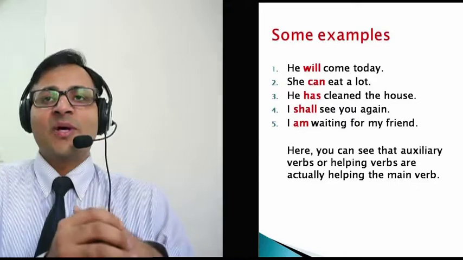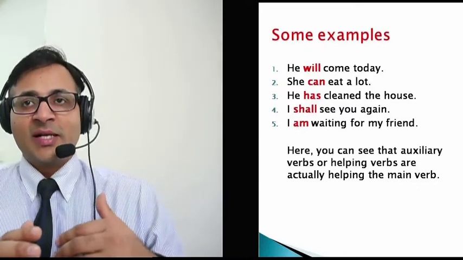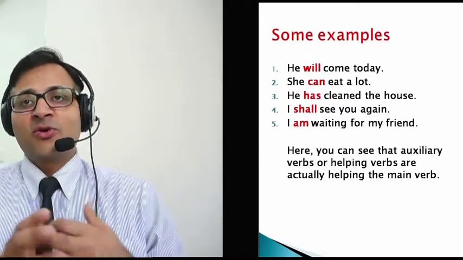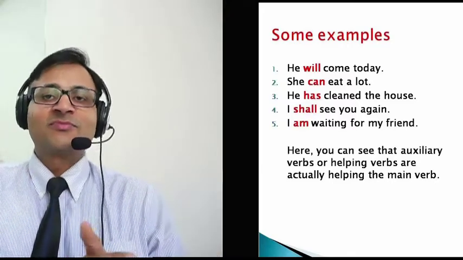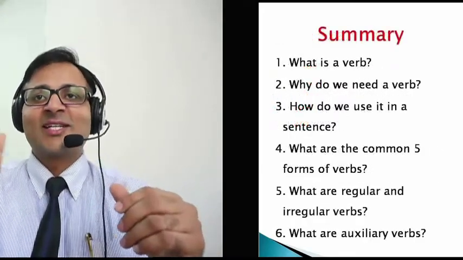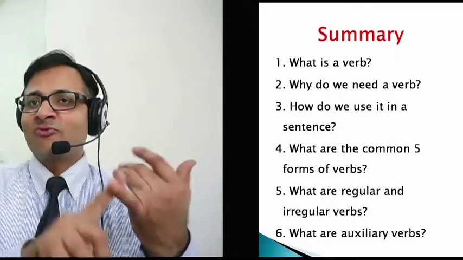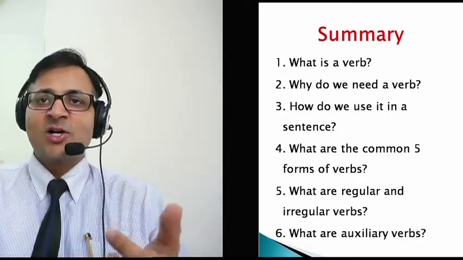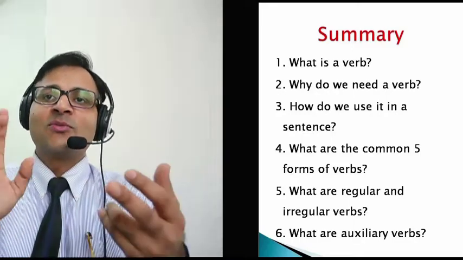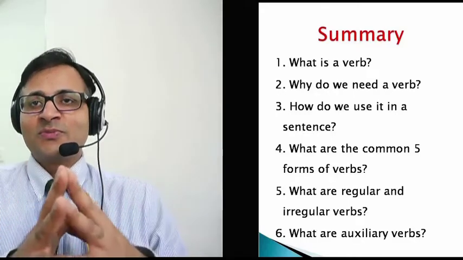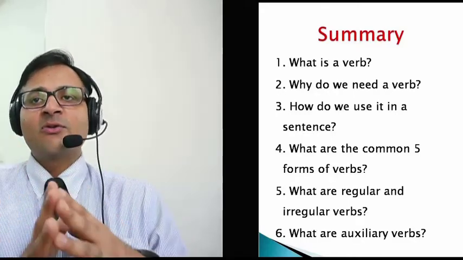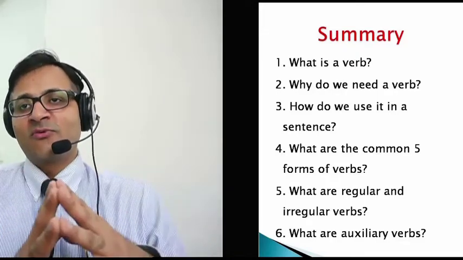I shall see you again. I'm waiting for my friend. Here you can see the auxiliary verbs. They're helping the main verbs. I've done it. I've clarified it before. So in today's video, we covered what is a verb, why we need a verb, how we use it in a sentence, what the common forms of verbs are, what irregular and regular verbs are, and what the auxiliary verbs are.